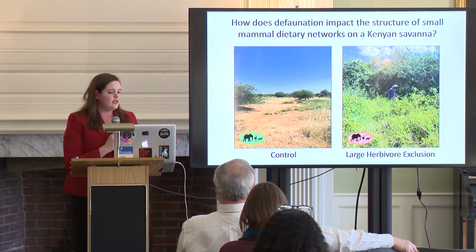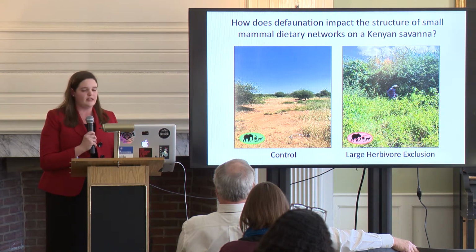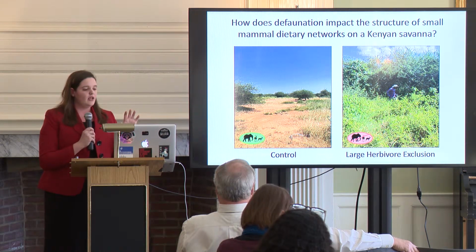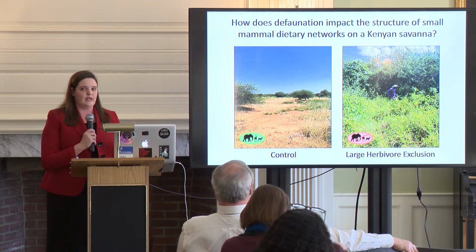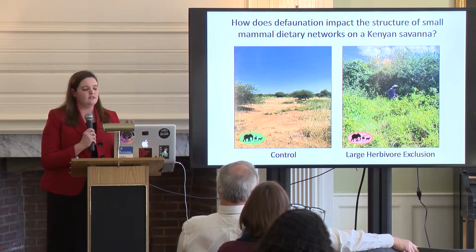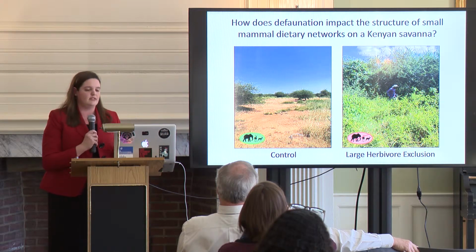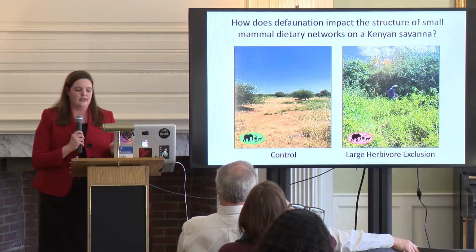So how we did that is about 11 years ago, the group that I'm part of set up a series of plots in central Kenya. And these control plots were ones where all savanna species are able to interact normally. And these exclusion plots use selective fencing to keep out all herbivores over 5 kilograms. So no giraffes, no elephants, no zebras, none of those megafauna that we all know and love.